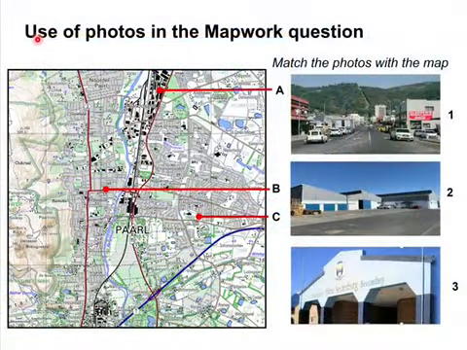The one will be there. What if they give you a photo? What if they give you a graph or statistics and you must answer the question with regard to the topographic map? Very possible. Let's see. So here we've got the map of Paarl and we've got 3 photos. And you must match the photos 1, 2, 3 with A, B, C on the map.